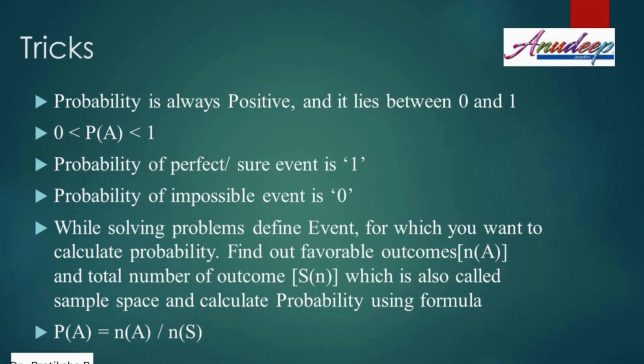So when you are dealing with any problem, first of all understand the event for which you want to calculate the probability. That is called the event. So define the event and then calculate the favorable number of cases when that event will happen. And then you need to verify the total number of outcomes. The total number of outcomes is written as the sample space, that is called n(S). So we can say that the formula to calculate the probability is P(A) equals n(A) upon n(S), where n(A) is the number of times the favorable situation appears and n(S) is the number of sample space points.